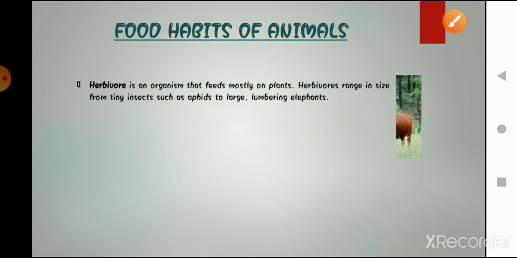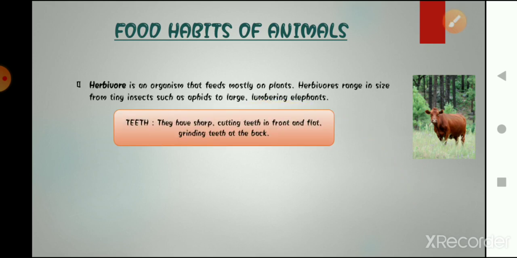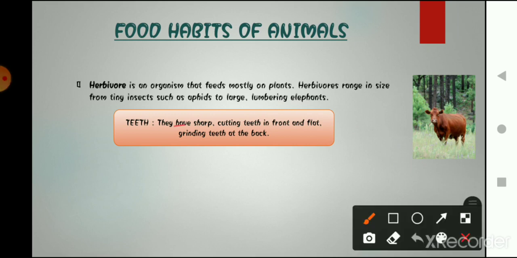For example, cow. A cow is a herbivorous. As you may have seen, the cow has sharp cutting teeth in front and flat grinding teeth at the back.